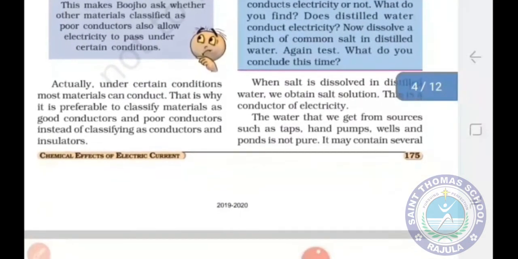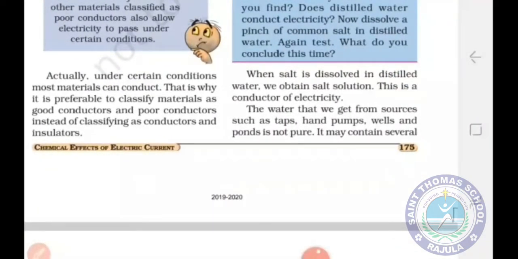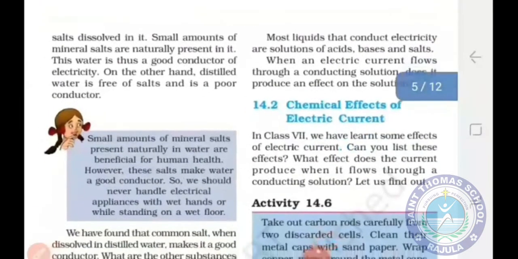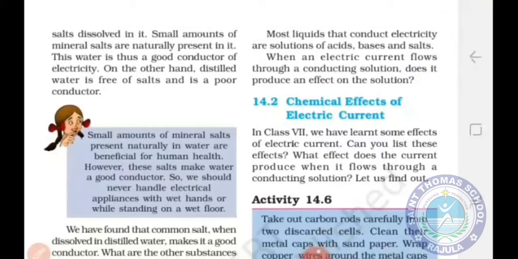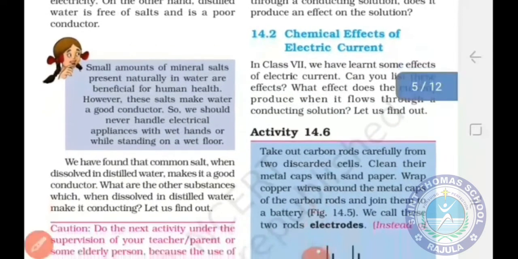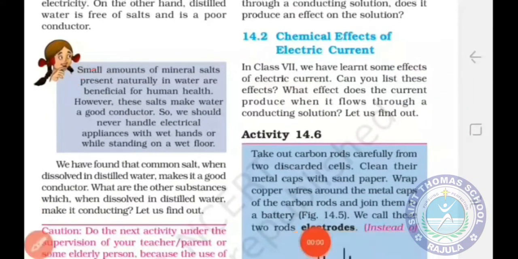The water which we get from sources such as taps, hand pumps, wells, and ponds is not pure. It may contain several salts dissolved in it. Small amounts of mineral salts are naturally present in it. So this water is also a good conductor of electricity. On the other hand, as I already told you, distilled water is free from salt, so it is a poor conductor. Now let us see this box.